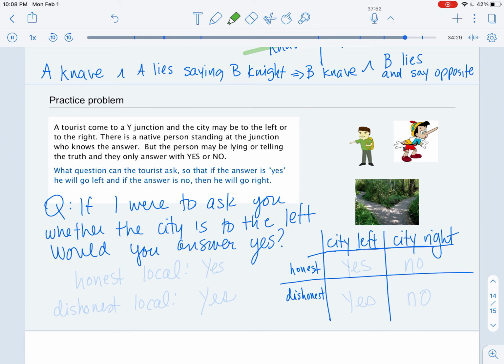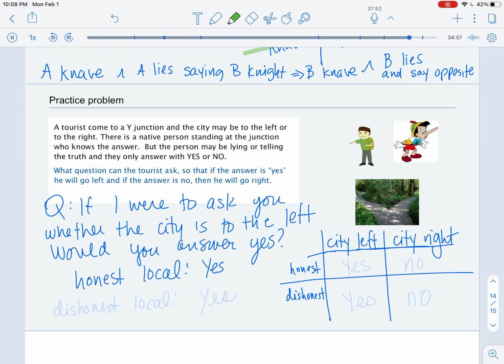Okay, let's see what the honest local would do. If we were to ask the honest local if the city is to the left, the honest local would say yes, the city is to the left, and the honest local would answer yes.